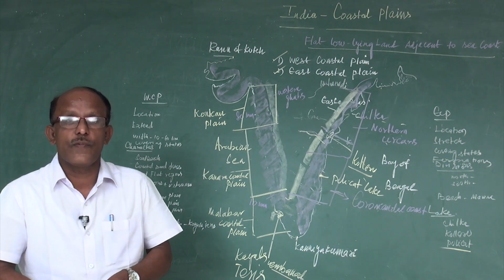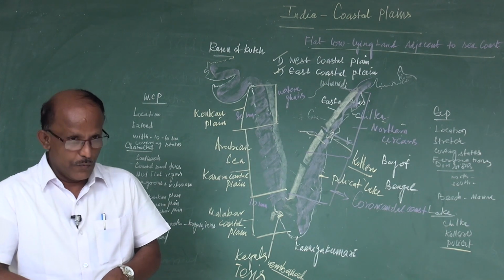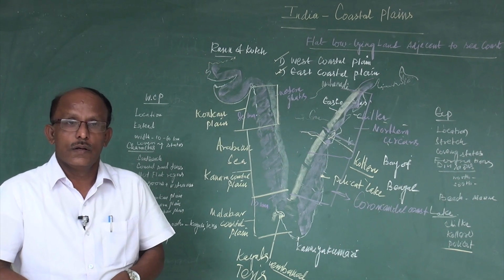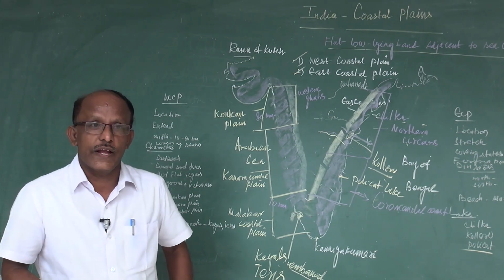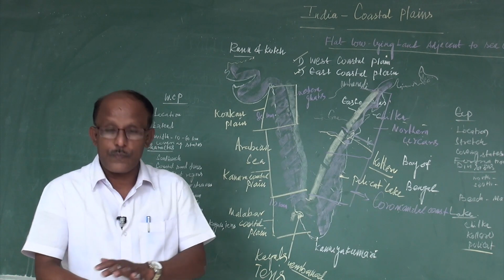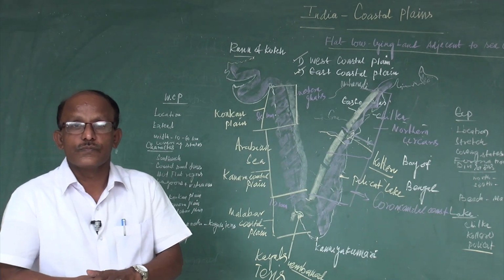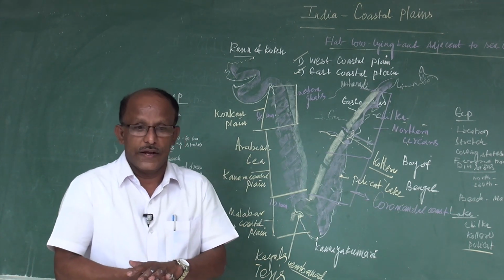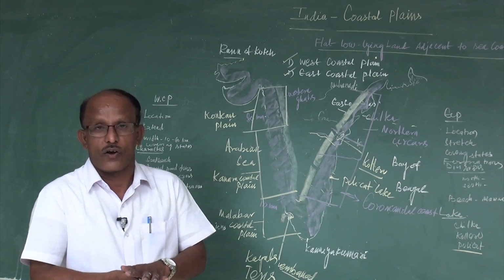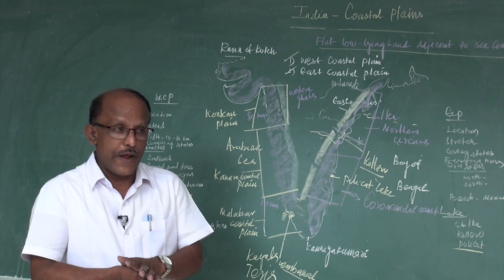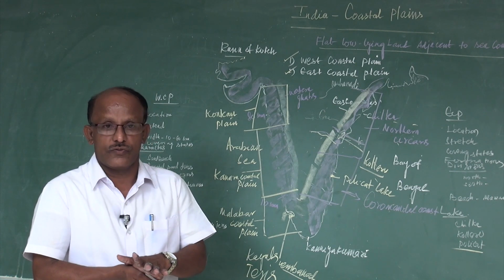From the examination point of view, there will be a question about the coastal plain: distinguish between the western coastal plain and the eastern coastal plain. It can be asked for 5 marks, or it can be asked for 2 marks.